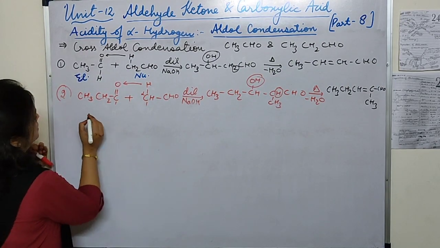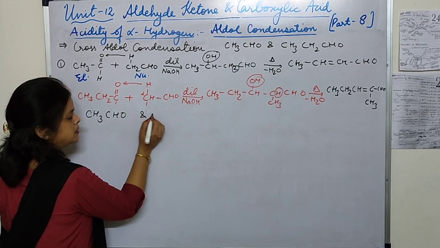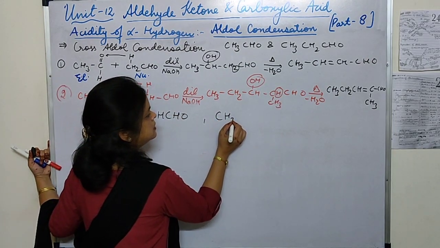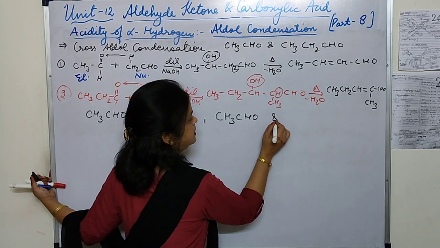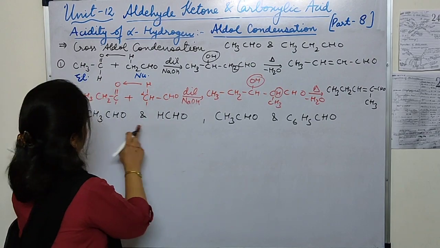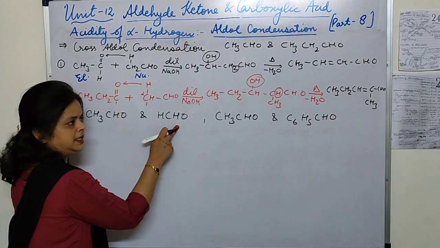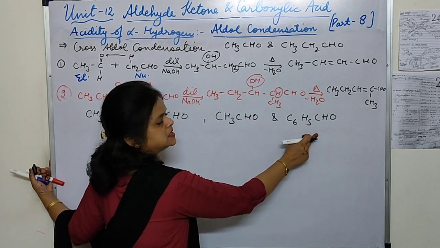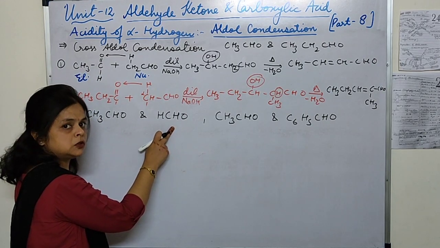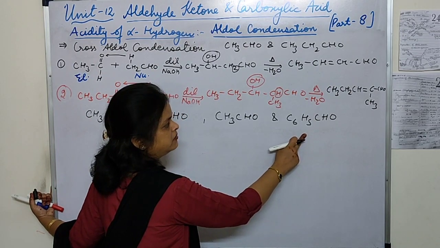Suppose we are having CH3CHO and HCHO, and CH3CHO and C6H5CHO. Okay? Acetaldehyde, formaldehyde. Acetaldehyde, benzaldehyde. Now you can see in formaldehyde there is no alpha hydrogen. In benzaldehyde also we are not having any alpha hydrogen.